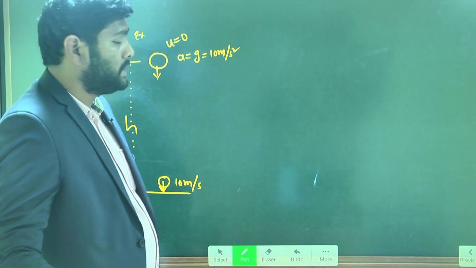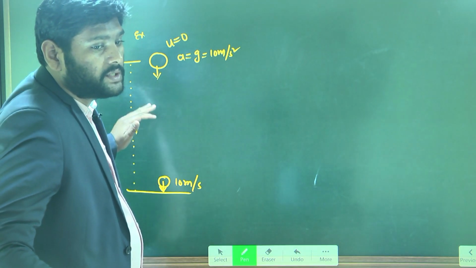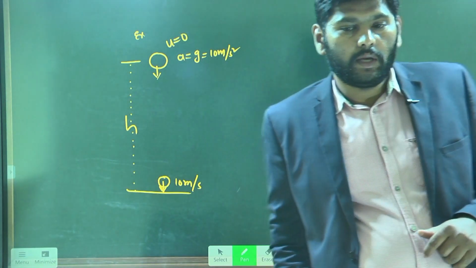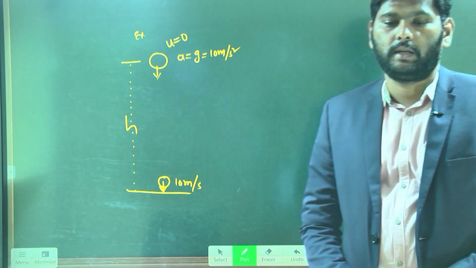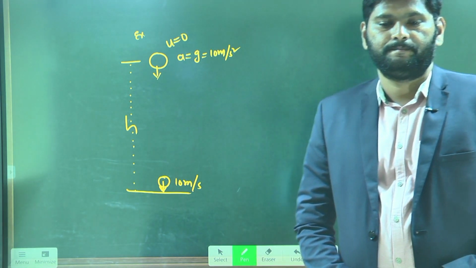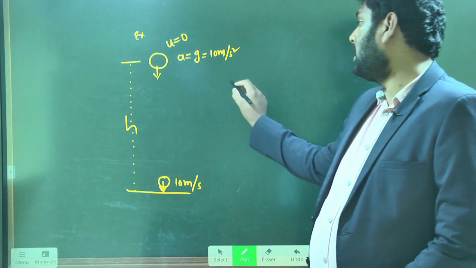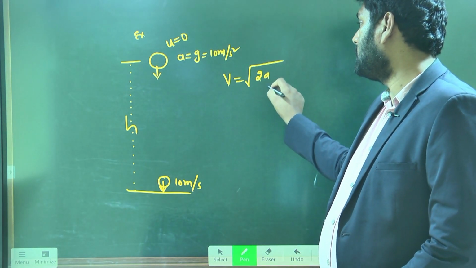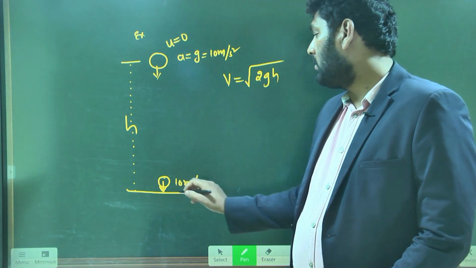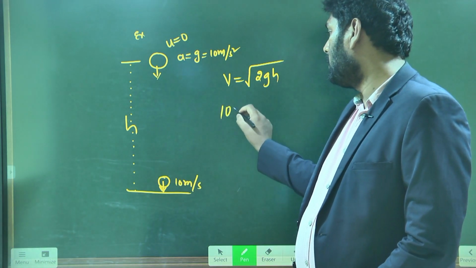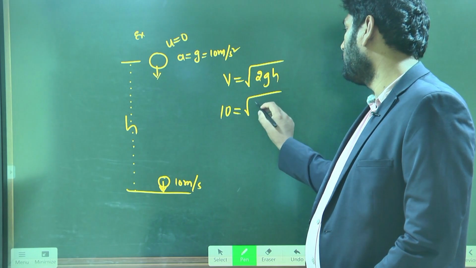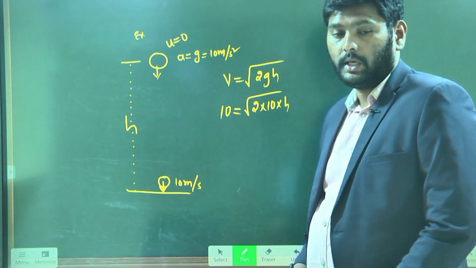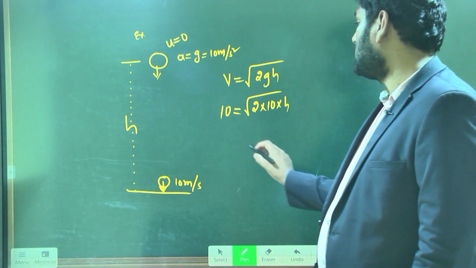Now my question again is, from which height is the object falling freely? You can use again the formula V is equal to under root of 2gh. Here the V value is 10, so 10 is equal to under root of 2 into 10 into h.